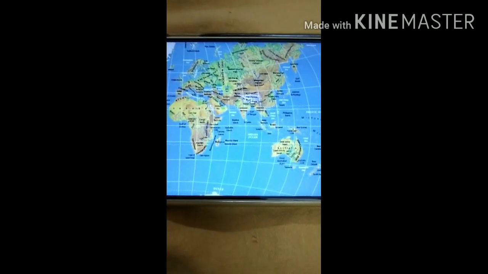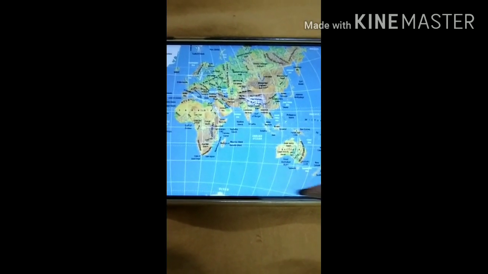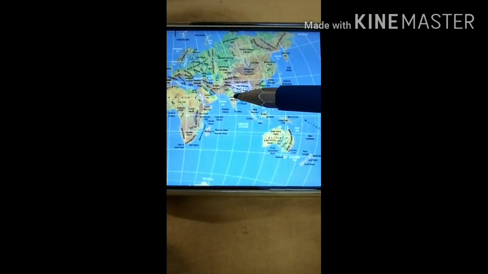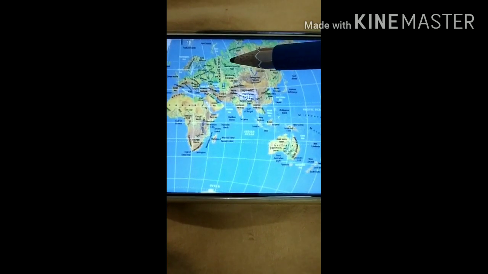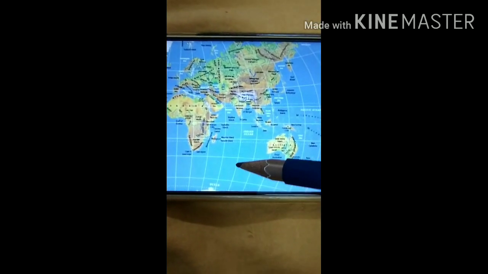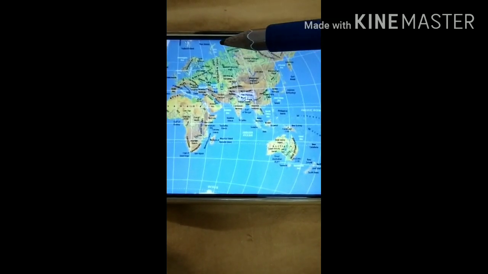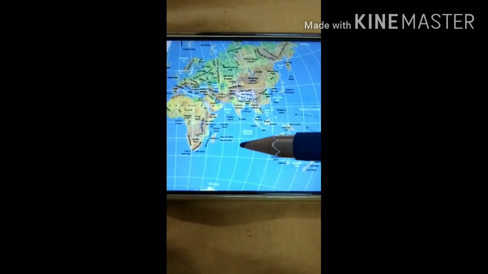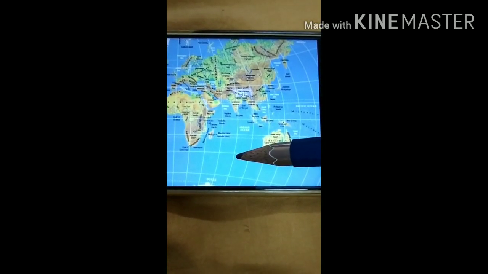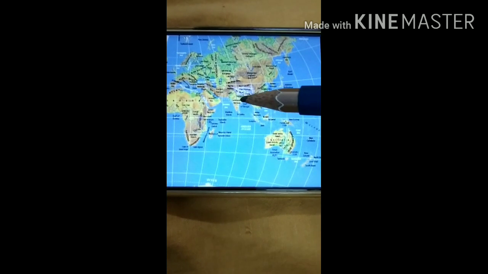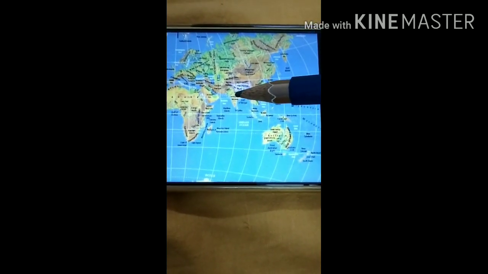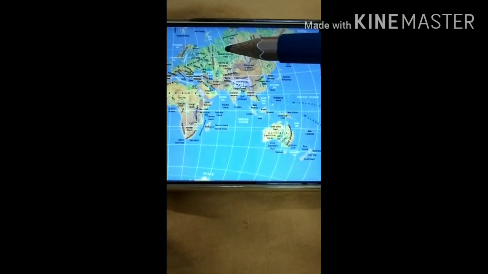Here you can see the meridian passing through India, China and Europe; all are having the same time, as these are all on the same meridian. That's why the local time of all these places is the same, but their standard time is different, and this standard time is fixed by their government.